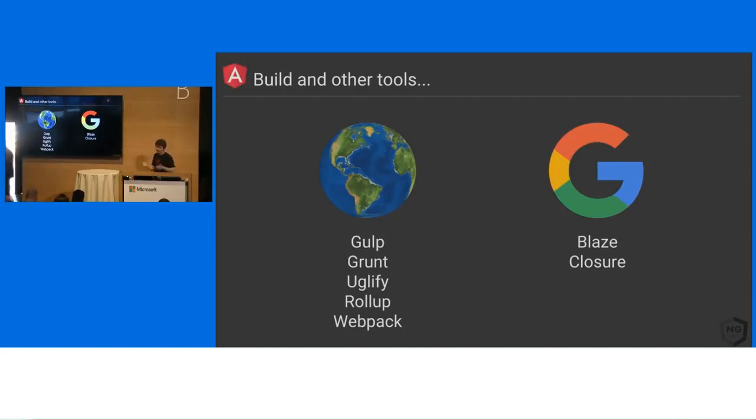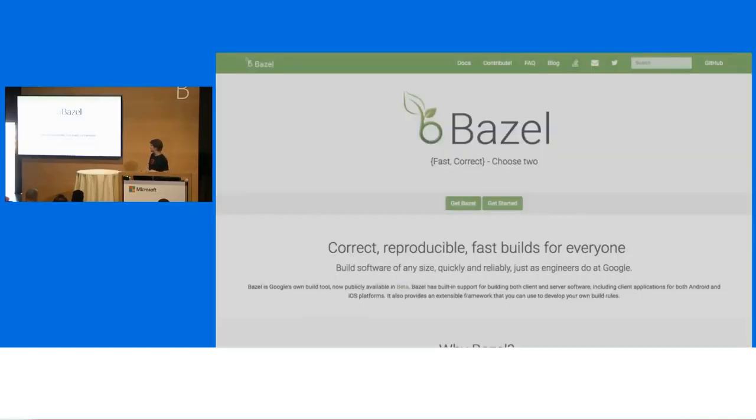It builds any language. We use it to build effectively everything at Google, from Angular all the way down to Gmail, right? It's all built with this Blaze tool. About a year ago, Google open sourced it. So if you take the word Blaze and you rearrange the letters, you get Bazel. So Bazel is the open source version of Blaze. This is, again, that build tool we pushed out to the world.